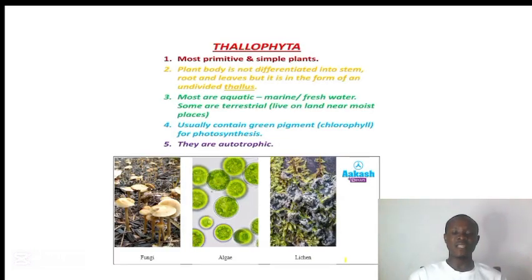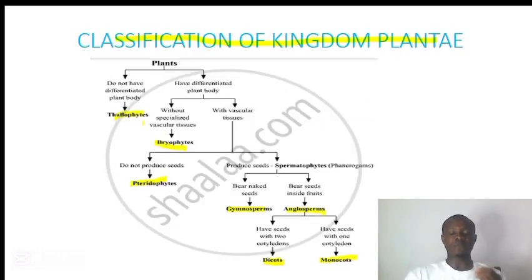Then after the classification, let's talk about these divisions one after the other. And don't forget, we have four divisions under the kingdom Plantae. We have division Thallophyta, division Bryophyta, division Pteridophyta, and division Spermatophyta.